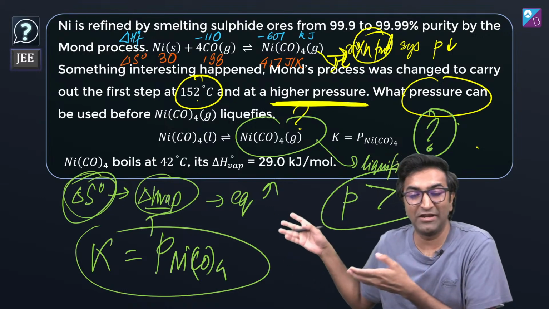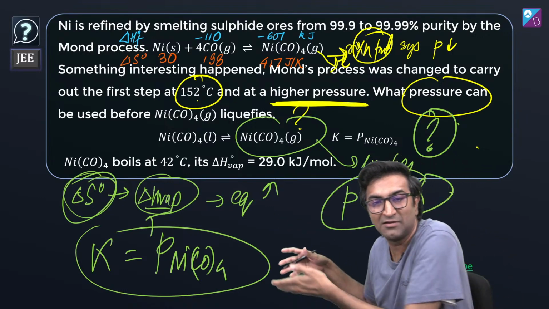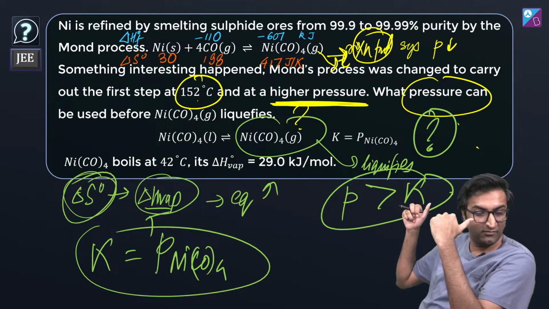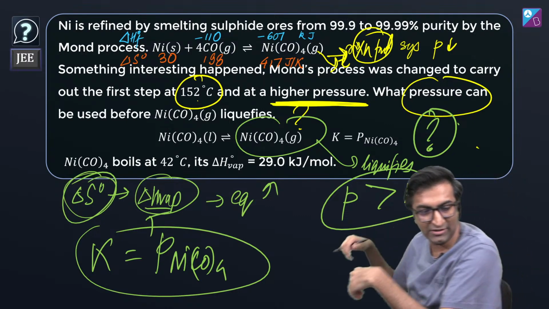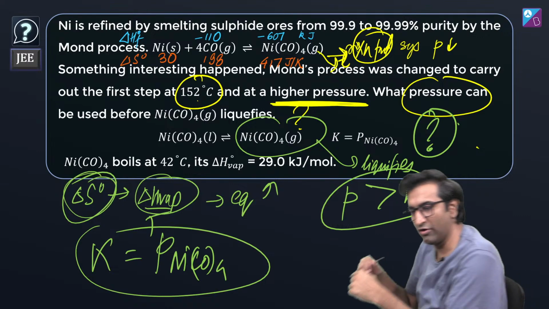If K is simply the pressure of NiCO4, and I increase the pressure to more than K, the reaction goes backward. The reaction goes backward, right? It's like I'm rowing a boat.